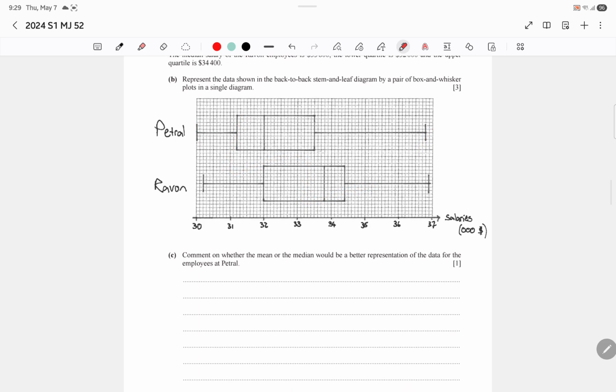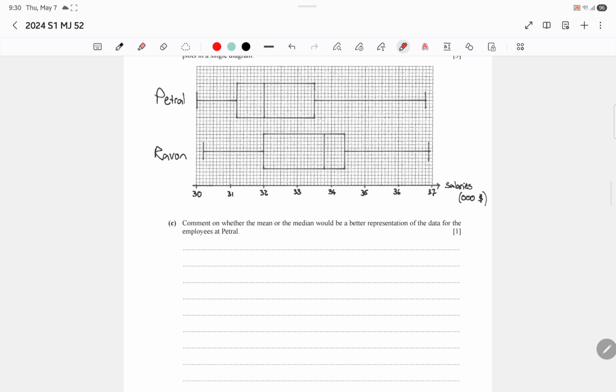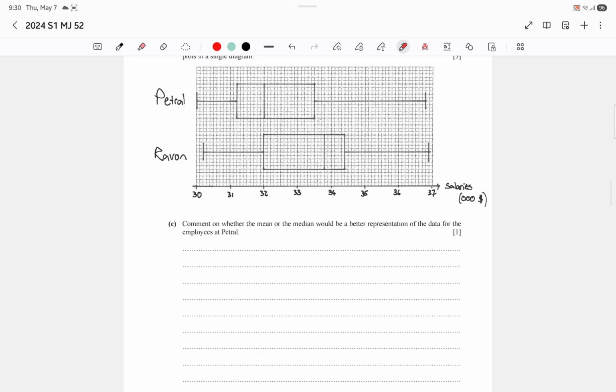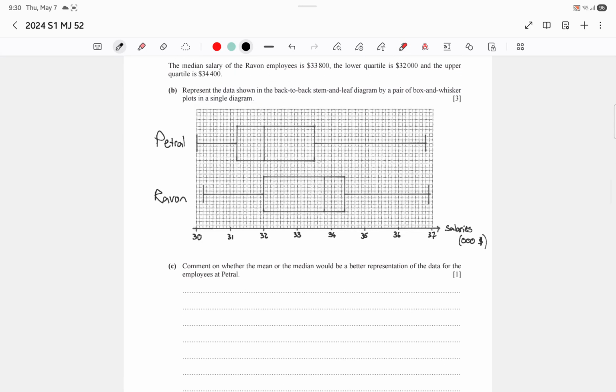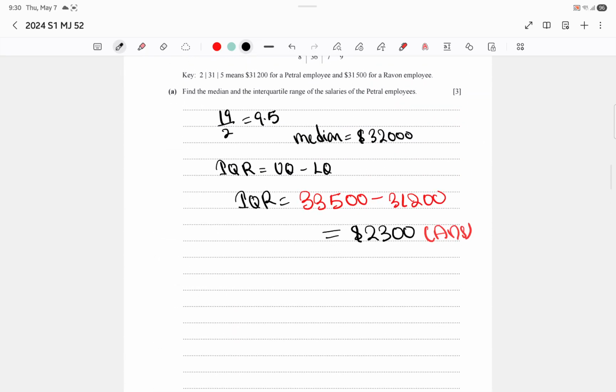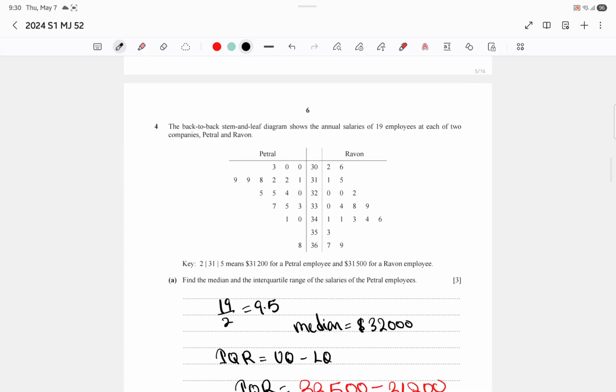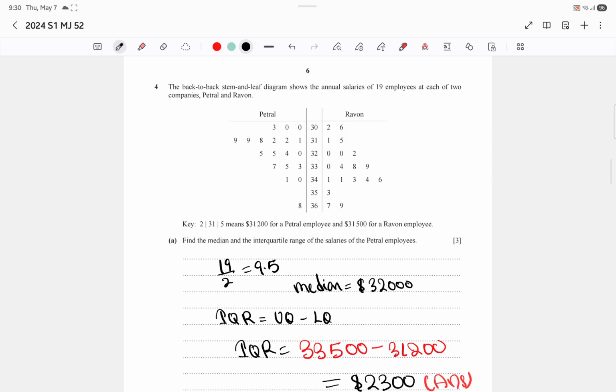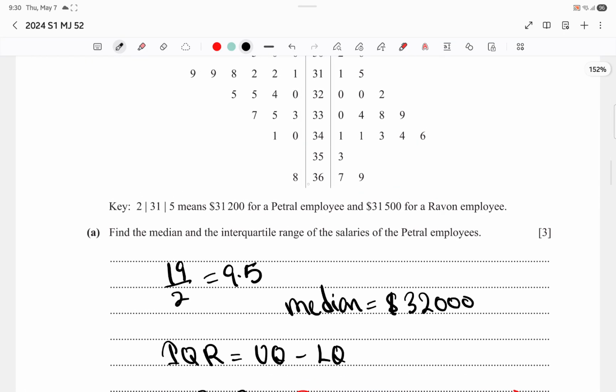Very simple, guys. So comment on whether the mean or the median would be the better representation of data for the employees at Petrol. So what is better, mean or median? In most cases, in most answers, it's median. The reason is that if you look at the range of values here, this value right over here, 36,800, is an outlier.